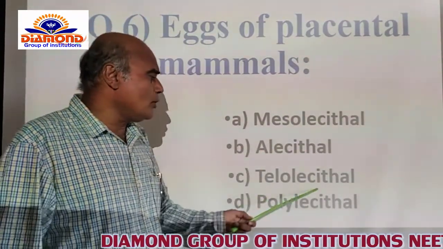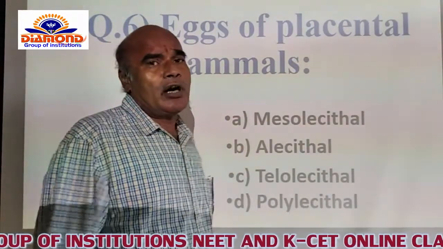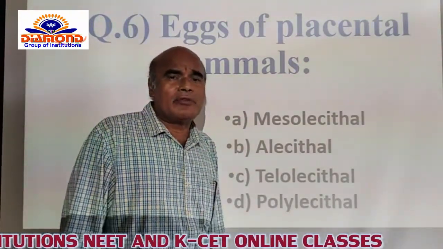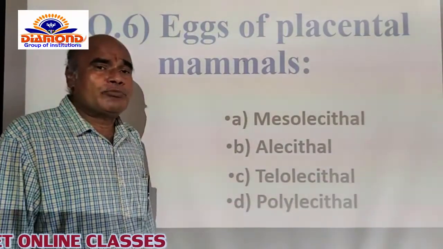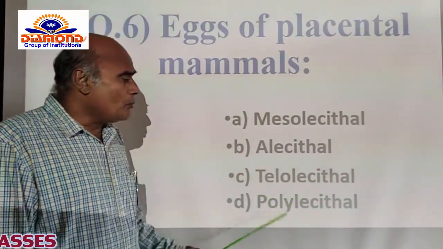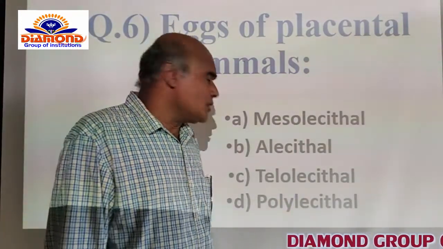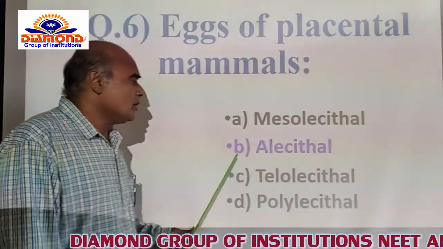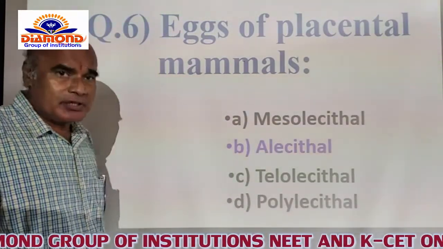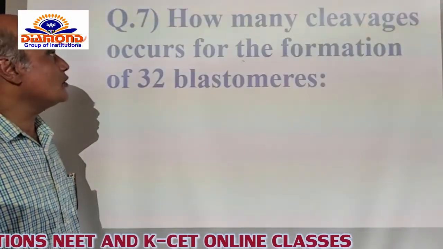And after that, telolecithal means the deposited yolk is confined to one part of the egg, the tail part, which is called telolecithal. Even distribution of the yolk is also called centrolecithal, and polylecithal means uneven distribution of the yolk in the egg. Now among A, B, C, D, option B is the correct option for this. Now opt for B, and go for the other question.